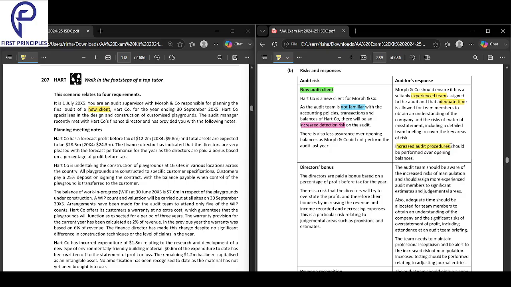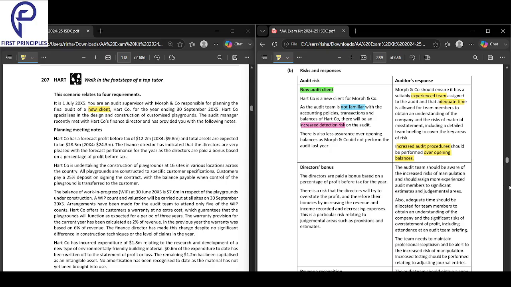Do increase procedures on the opening balances. Very important: increase procedures on the opening balances.